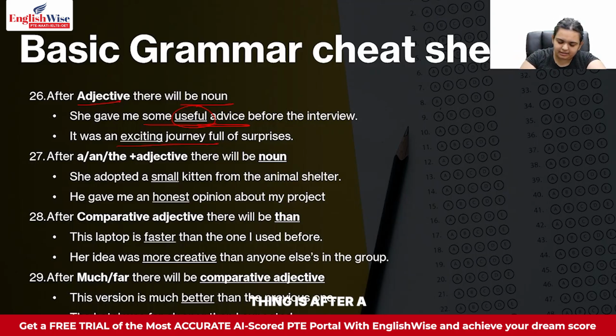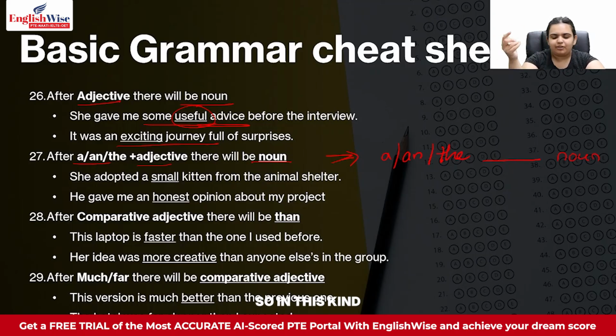So now the next thing is after a and the adjective there will always be a noun. So basically how this rule works is if you have a, an or the in front of you, then you have a blank, and then you have a noun. So you have a and the blank noun.